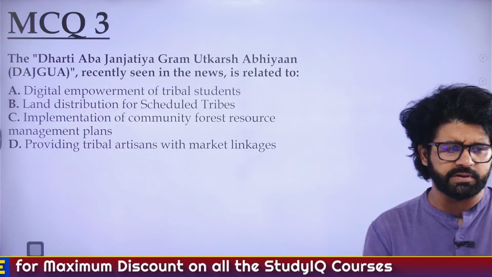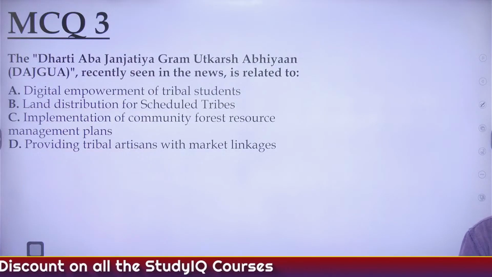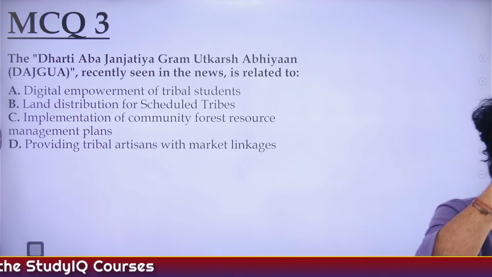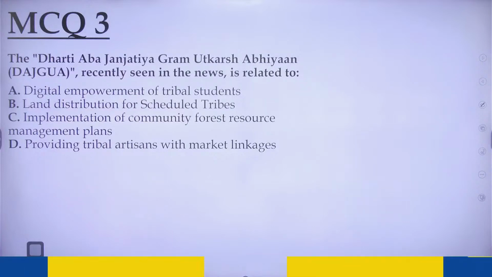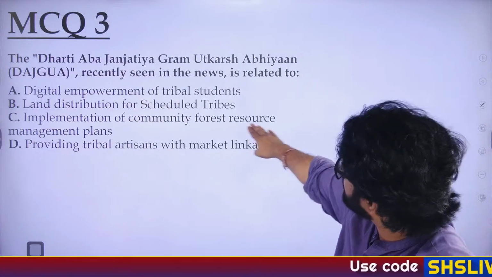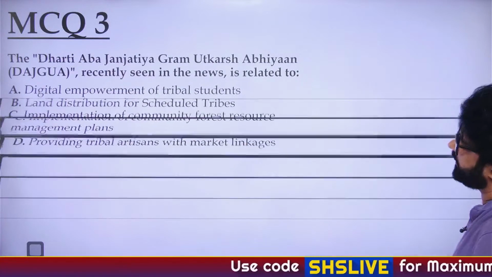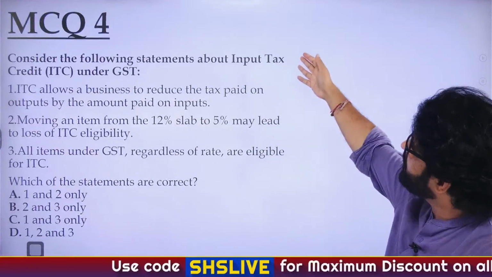Shriparna, Rishi, Mamta, Amal, Shashikala, Ravi Verma, Ravi. When they have given the answer. The answer is implementation of community forest resource management plans. Very good. Now MCQ 4.